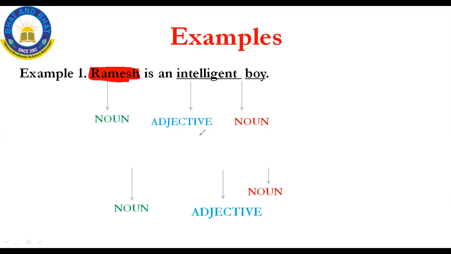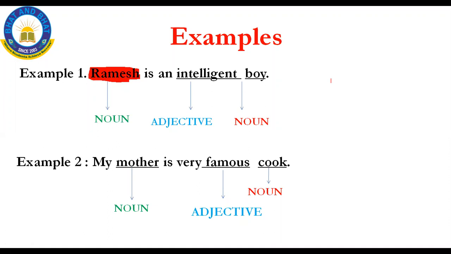And then the second example. Let me see the second example now. See, my mother is a famous cook. Again, mother is a noun. See, famous is an adjective. What is meant by adjective? Adjective is the quality of a person, isn't it, which describes a person. Here it describes your mother: my mother is a famous cook. So you should not forget the definitions of noun, pronoun, and all. I hope you all understood. Okay, Ramesh is an intelligent boy, and my mother is a famous cook.